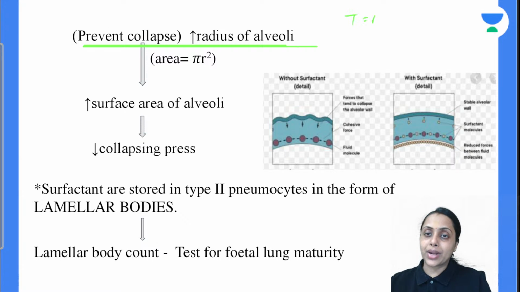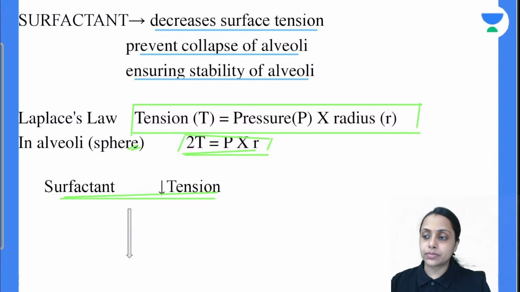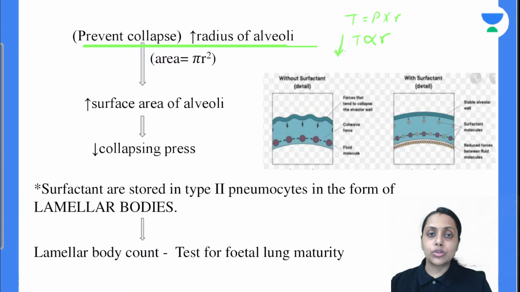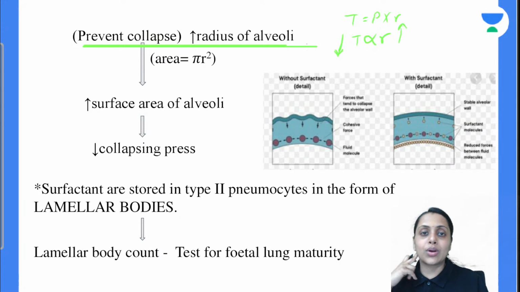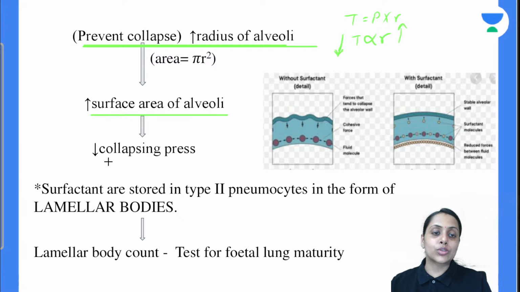Tension is directly proportional to the radius. So when surface tension reduces, the radius is going to increase. So the radius of alveoli is going to increase, and the surface area is going to increase. So the collapsing pressure decreases.